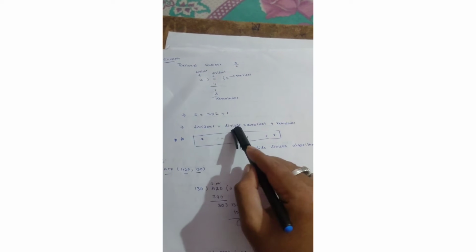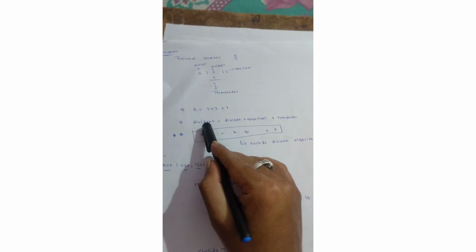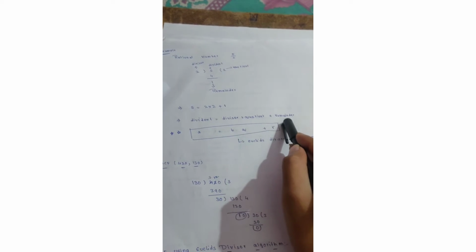So dividend is equal to divisor into quotient plus remainder. This is the division theorem, which you have learned in earlier classes.